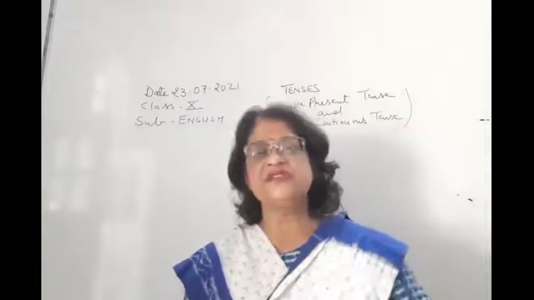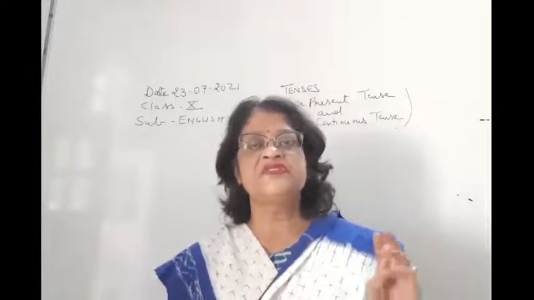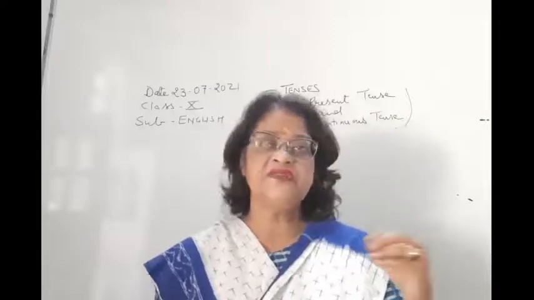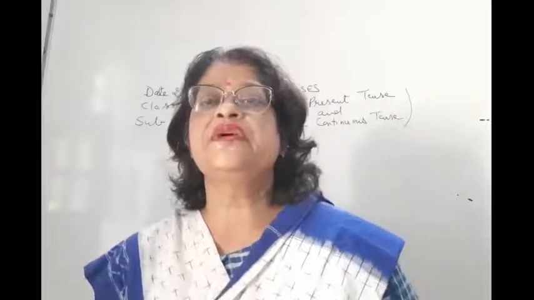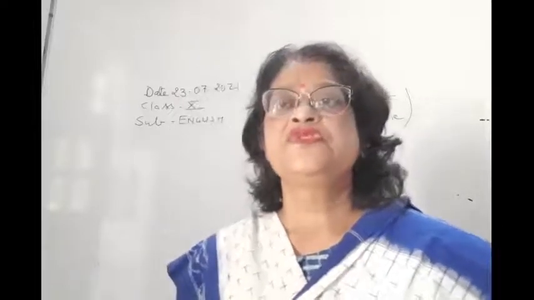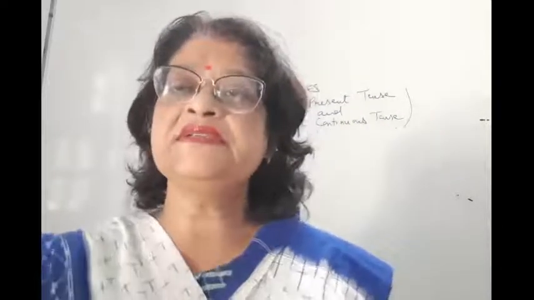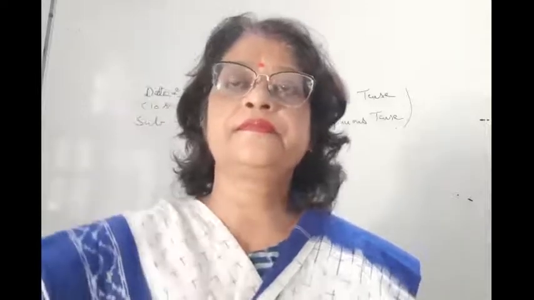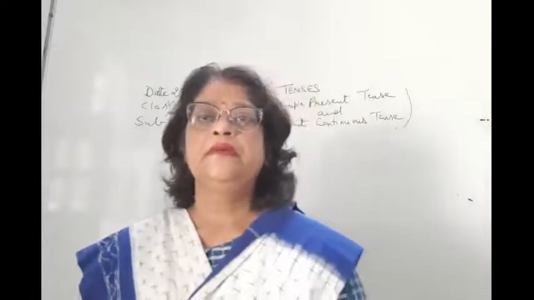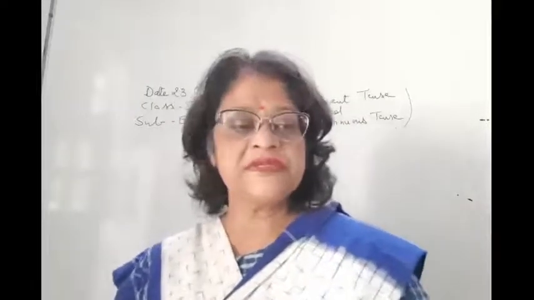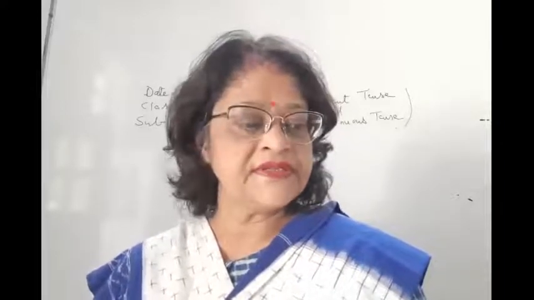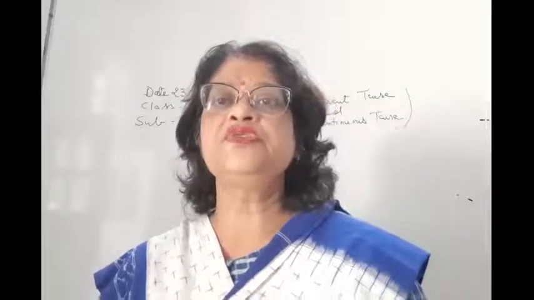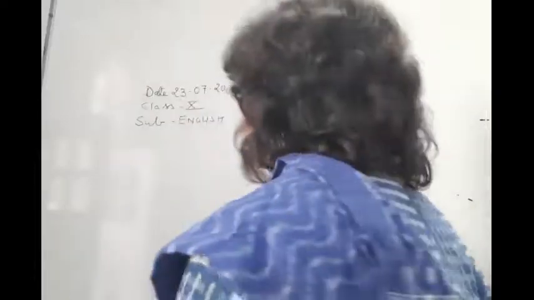Major are three tenses: present tense, past tense, and future tense. And children, we are having four subtenses for each, which I have told you right now. So this was all about tenses. Now coming to the simple present tense. First I will be telling you the uses of simple present tense.